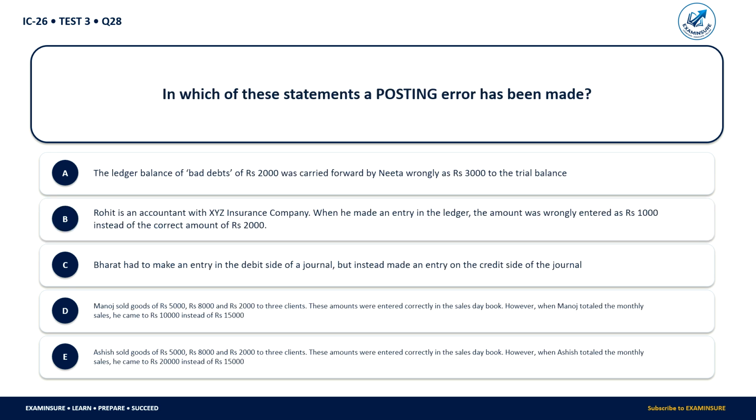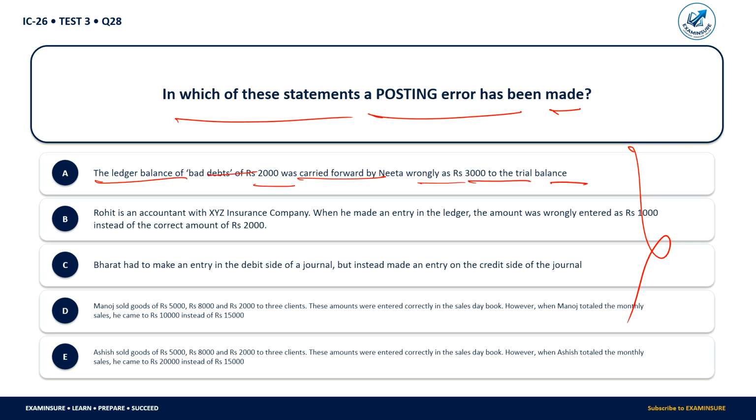In which of the following statements posting error has been made? यहाँ पे 5 ऑप्शन दिए गए हैं, किस में से पोस्टिंग एरर की गई है। The ledger balance of bad debt is 2000 was carried forward by Neeta wrongly as 3000 to the trial balance. Rohit is an accountant with the XYZ insurance company. When he made an entry in the ledger, the amount was wrongly entered at 1000 instead of the correct amount of 2000. Bharat has to make an entry in the debit side of the journal, but instead made an entry in the credit side of the journal.